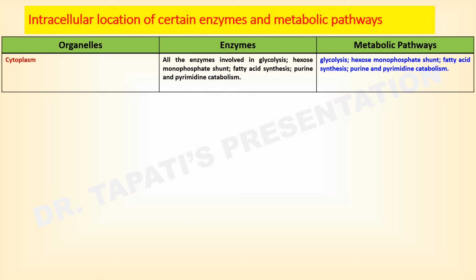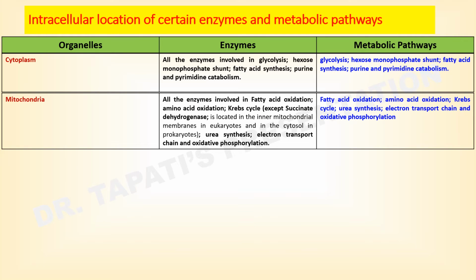Different metabolic pathways which occur inside the cytoplasm are glycolysis, hexose monophosphate shunt, fatty acid synthesis, and purine and pyrimidine catabolism. And inside the cytoplasm, all the enzymes involved in these different metabolic pathways are present.